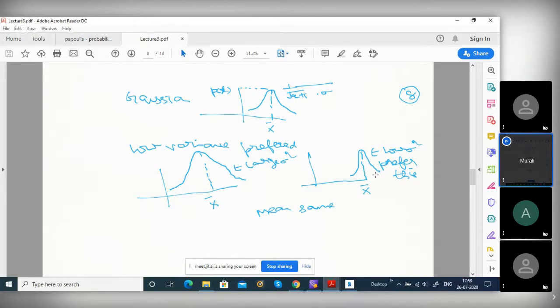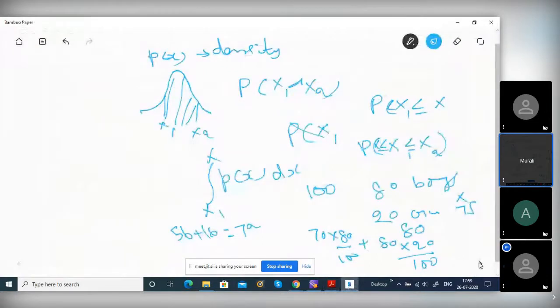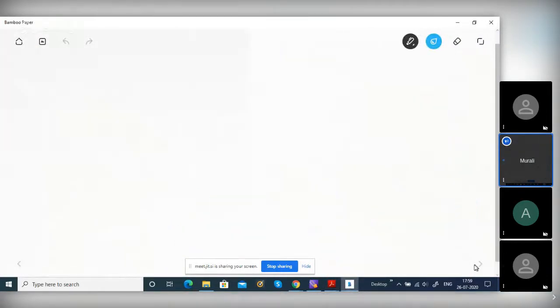So, what is the meaning of variance? Mean we found out, right? We know what the mean is, intuitively at least. So for variance, I'll give an example.